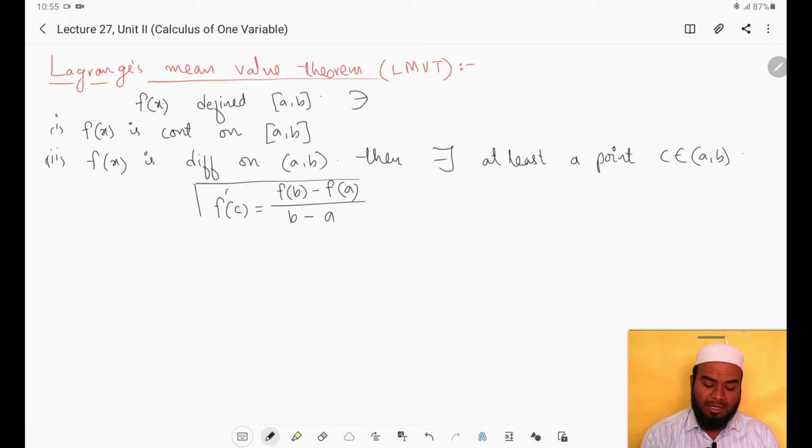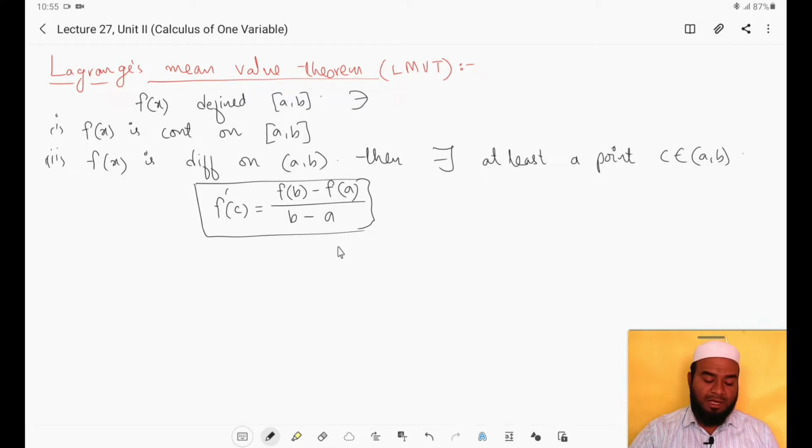This is the mathematical form of Lagrange's mean value theorem. What is the meaning of this? f'(c) is the derivative of f at the point c, f(b) is the value of the function f at the point b, f(a) is the value of the function f at the point a, and b minus a. This is the mathematical form.